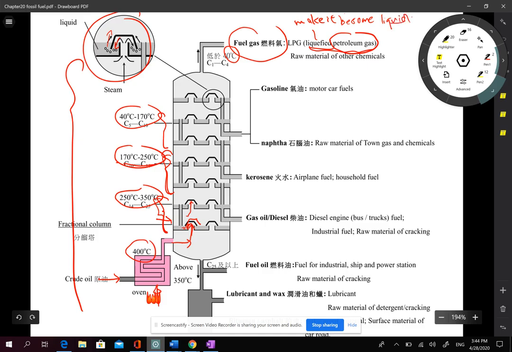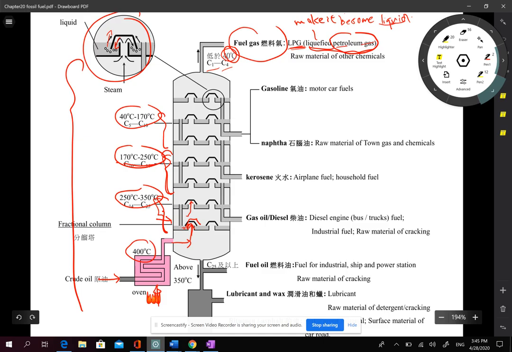Or sometimes, if you forget how to spell liquefied, you can just say liquid petroleum gas to describe the status it is in, liquid. Okay, so the most common fuel gas is liquefied petroleum gas. It contains hydrocarbons with one carbon to four carbons. And it has the lowest